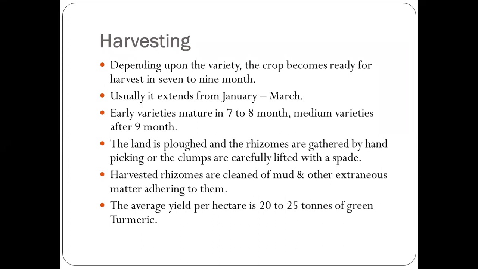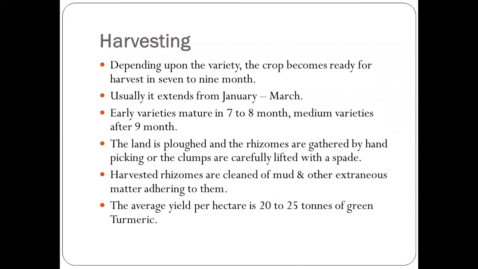The land is plowed and the rhizomes are gathered by hand picking, and the clumps are carefully lifted with spades. Harvested rhizomes are cleaned of mud and other extraneous matter adhering to them.